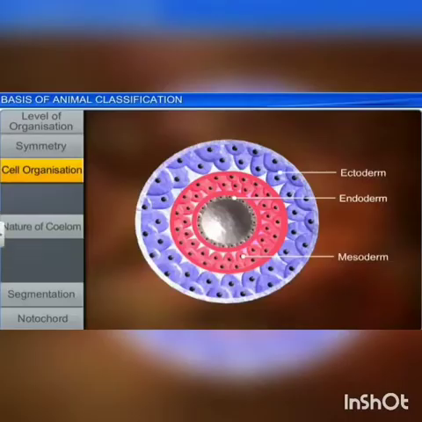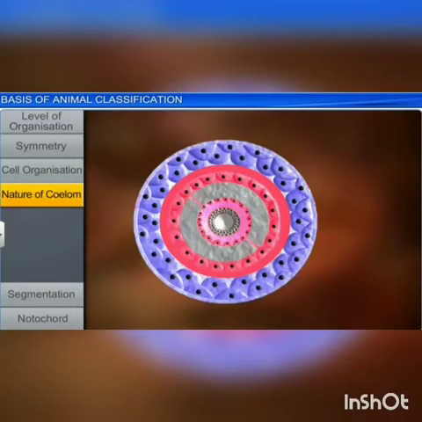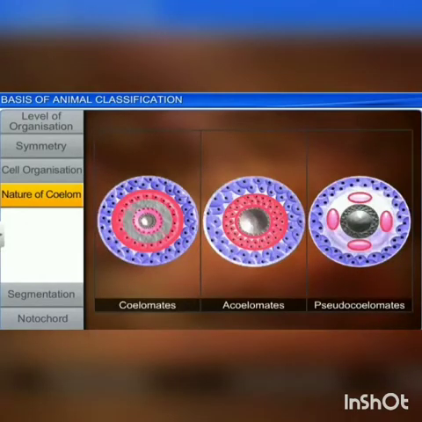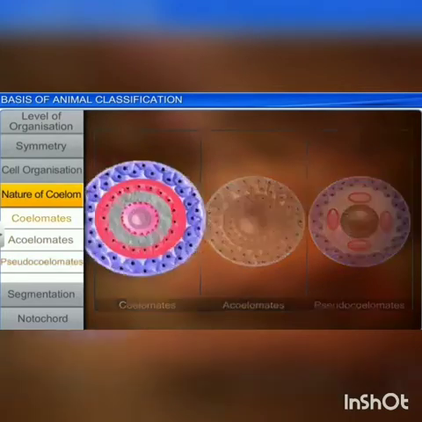Next, we move on to the nature of coelom. Coelom is nothing but a body cavity present between the body wall and the alimentary canal, which is lined by the mesoderm. Based on the nature of coelom, animals can be classified into 3: coelomate, acoelomate and pseudocoelomate. Coelomate means true coelom, acoelomate means absence of coelom and pseudocoelomate means false coelom.